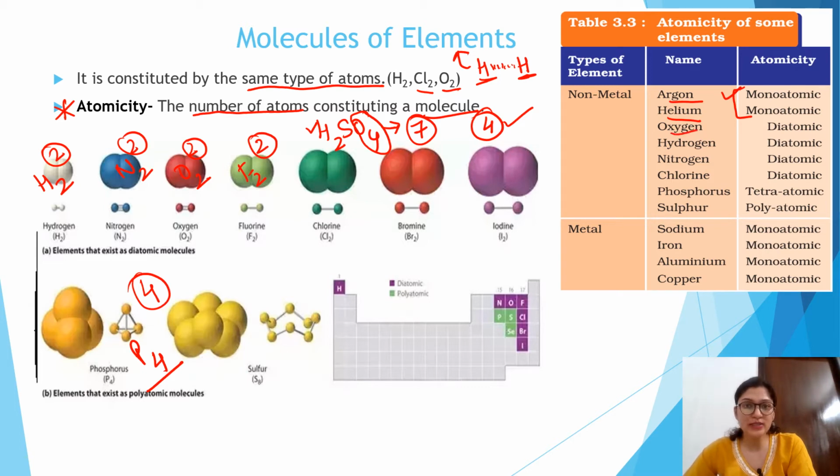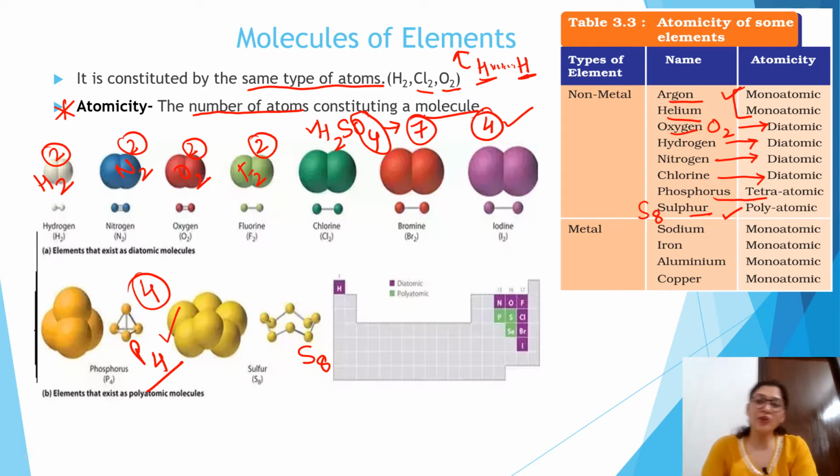While in the case of oxygen, when 2 oxygen atoms are present, we call it diatomic. Hydrogen, diatomic. Nitrogen, diatomic. Chlorine, diatomic. Phosphorus exists as tetraatomic because the atomicity is 4. Sulfur exists as S8, so the atomicity is polyatomic. So atomicity is a very simple term. The total number of atoms depicts the atomicity.